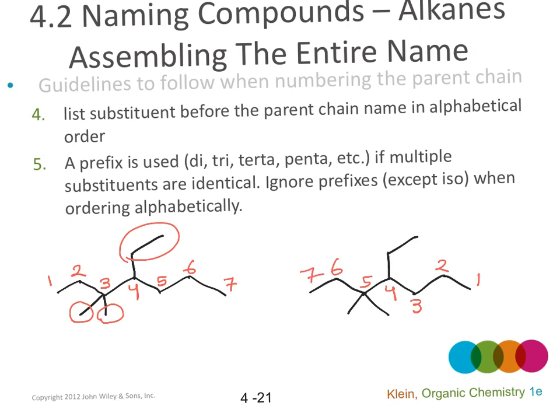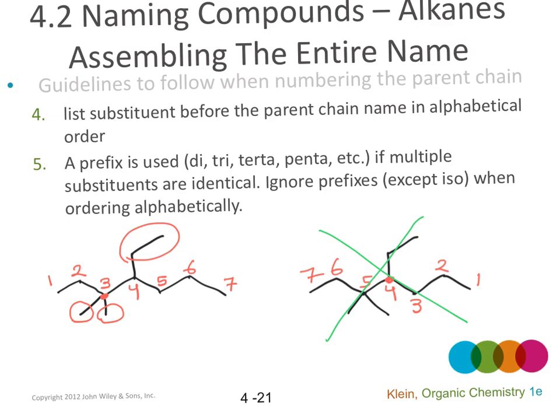The direction that gives the first substituent the lowest number is the direction that we should use, which is left to the right, because it gives the methyl groups number 3. If we start from right, it gives the ethyl group number 4. So this is wrong.